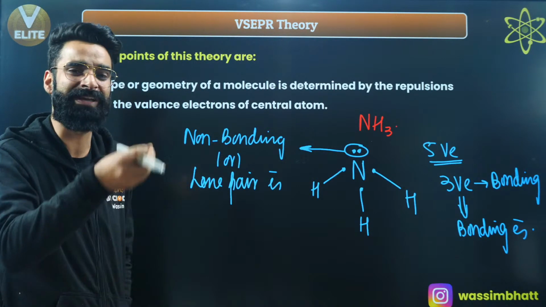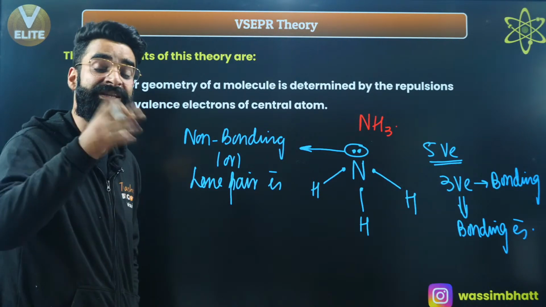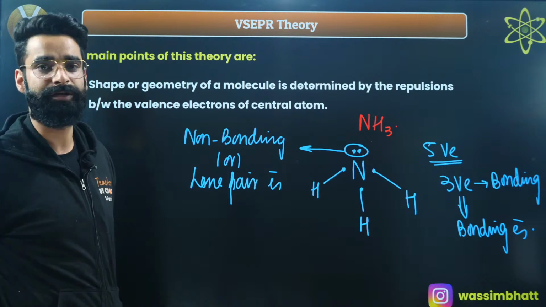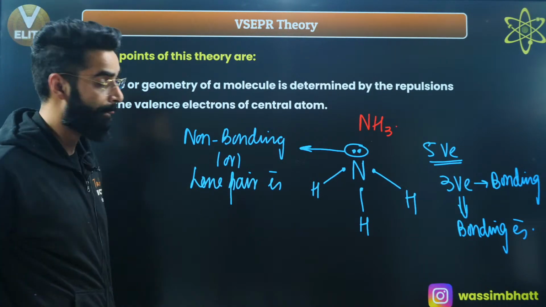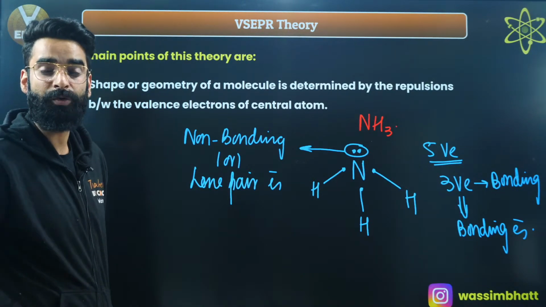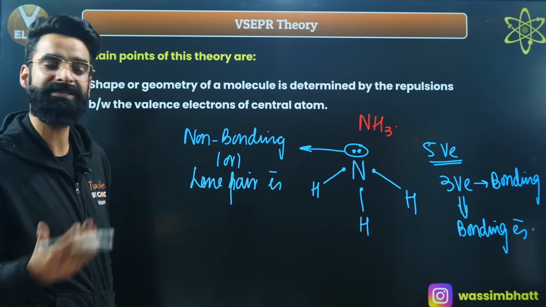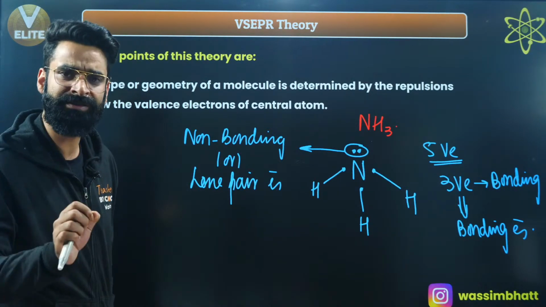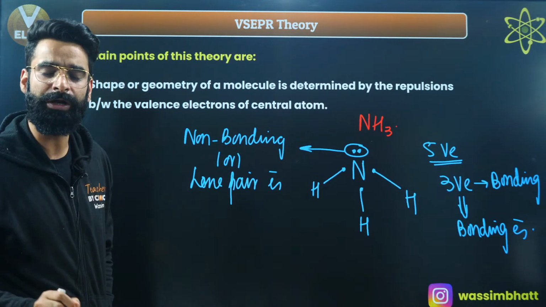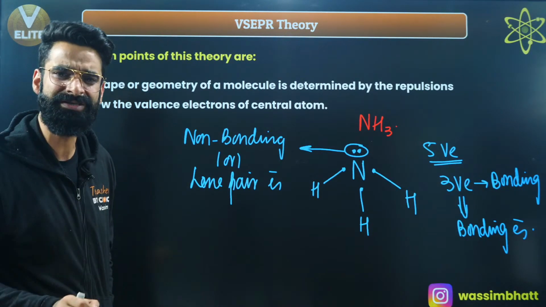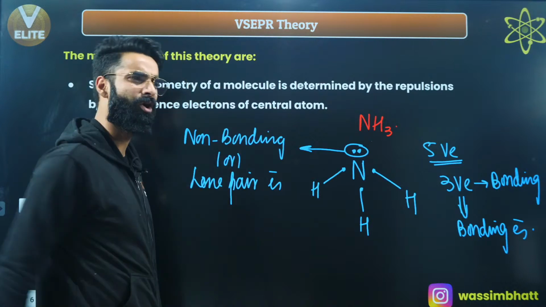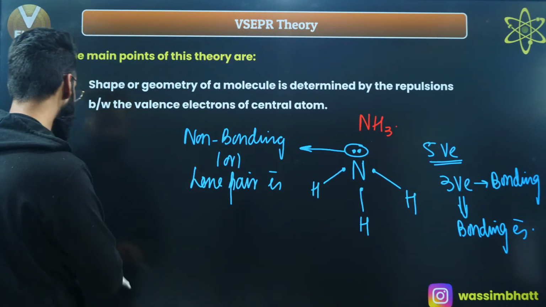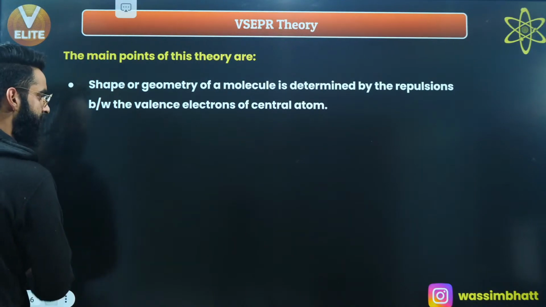Those repulsions between the valence electrons are going to determine the shape of the molecule, right? And how are they going to determine the shape of the molecule? That's something we are going to discuss in detail, right? Okay, so remember one thing, the shape or geometry of the molecule is decided by the repulsions between the valence electrons of the central atom. As simple as that. Point number 1, which I'm sure you guys will be remembering from now onwards.